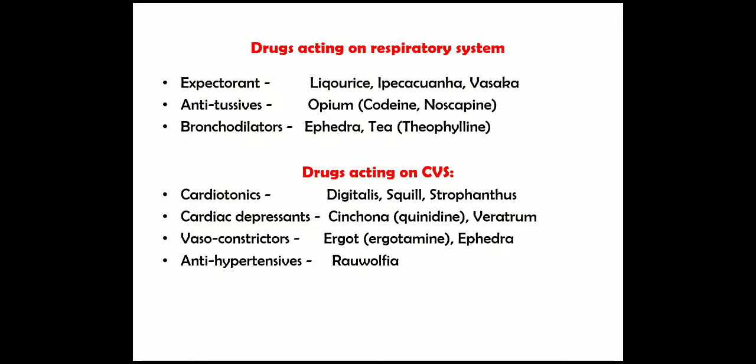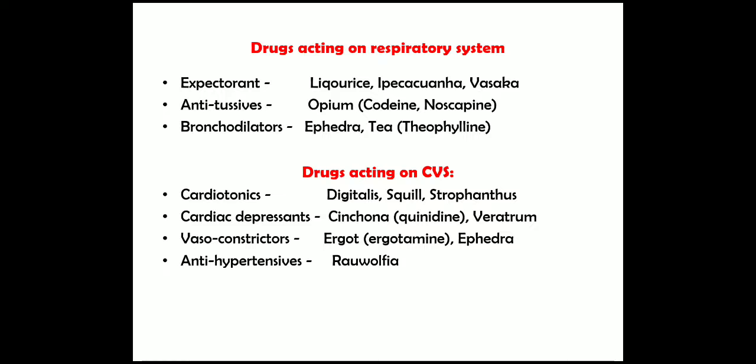Treatment. Now next, drugs acting on the respiratory system. The expectorants: examples are licorice, ipecacuanha and vasaca. Antitussive: example is opium, which has two chemical constituents such as codeine and noscapine. Next, bronchodilator: examples ephedra and tea. The main chemical constituent is theophylline.